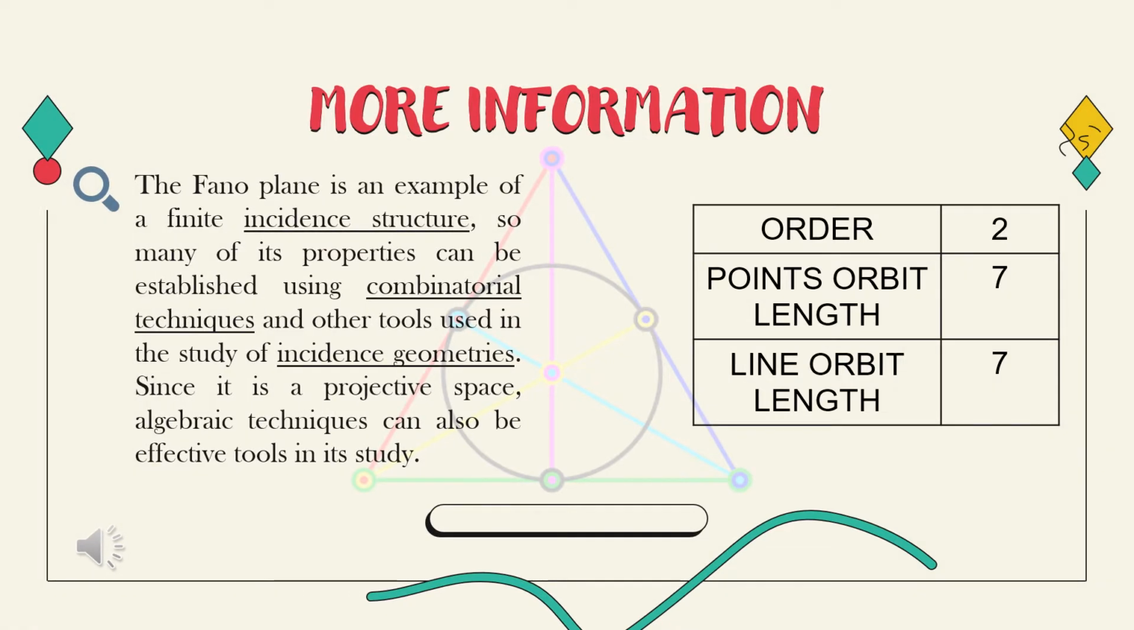So, the Fano plane is an example of a finite incidence structure. Many of its properties can be established using combinatorial techniques and other tools used in the study of incidence geometries. Since it is a projective space, algebraic techniques can also be effective tools in its study.